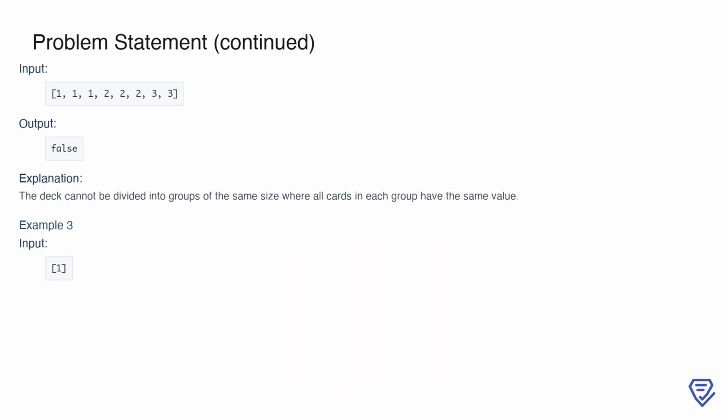Now, consider another example where the input is 1, 1, 1, 2, 2, 2, 3, 3. This time, the output is false. The reason for this is that it's not possible to divide the deck into groups of the same size where all cards in each group share the same value. While some groups can be formed, such as 1,1,1 or 2,2,2, there's no valid group size that works for all the cards in the deck. Therefore, the partition fails, and the function returns false.